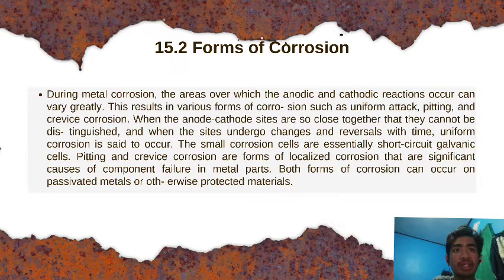Pitting and crevice corrosion are forms of localized corrosion that are a significant cause of component failure in metal parts. Both forms of corrosion can occur on passive metals or otherwise protected materials.